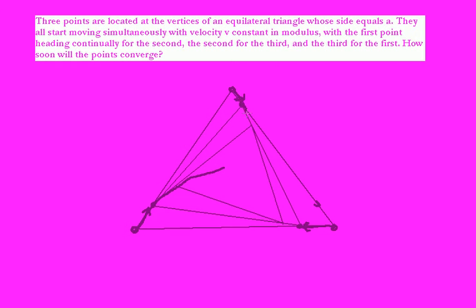Similarly, the first body also would have a path towards the center of the triangle. The third body also would have a path directed towards the center of the triangle, sorry for the erroneous curve. So this way all the points meet at this particular location, let's say after a time t. We'll have to find out how soon after they start moving they would converge at this location.